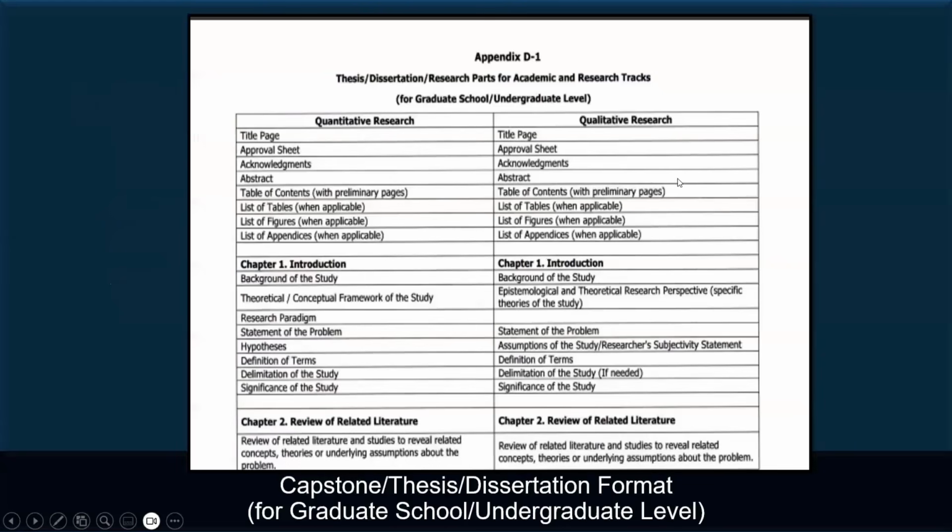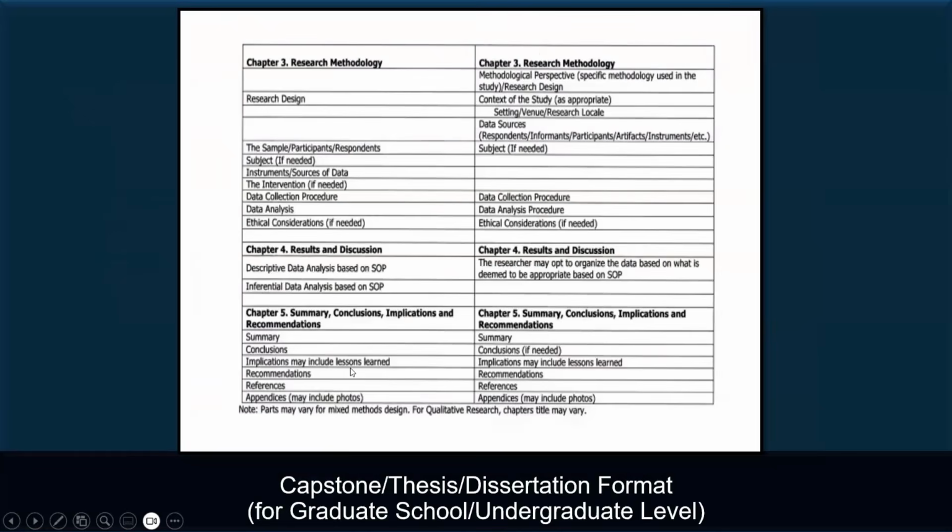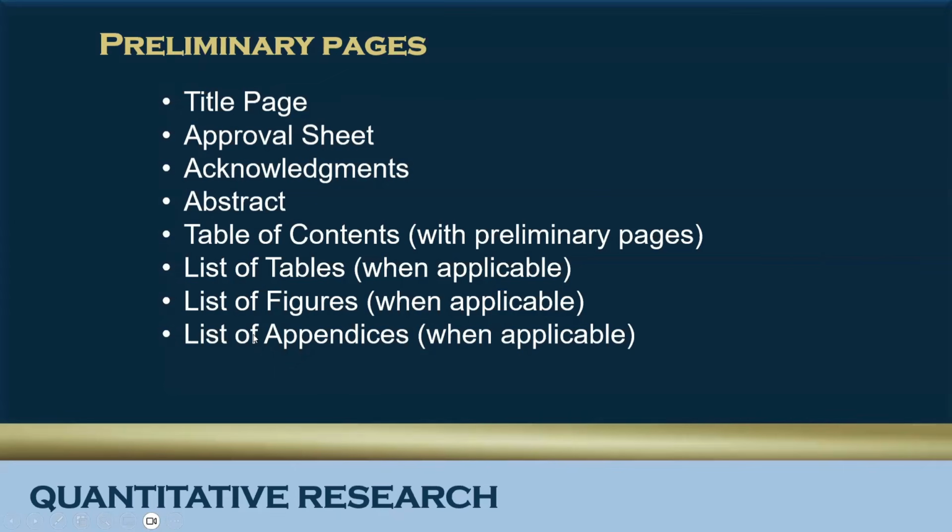So for us to agree on the answers, let us refer to this appendix included in the policy. This is Appendix D1 that includes a comparison of the quantitative research parts and qualitative research parts. Let's focus on the preliminary pages of quantitative research.